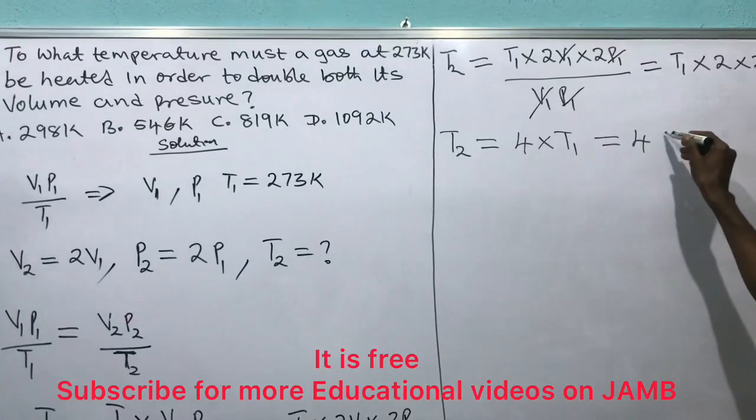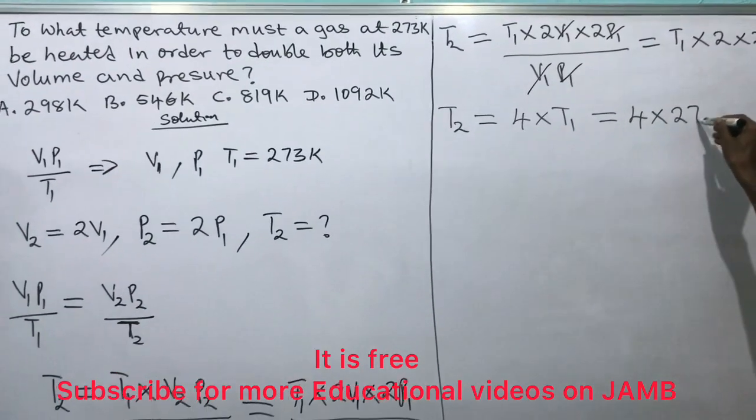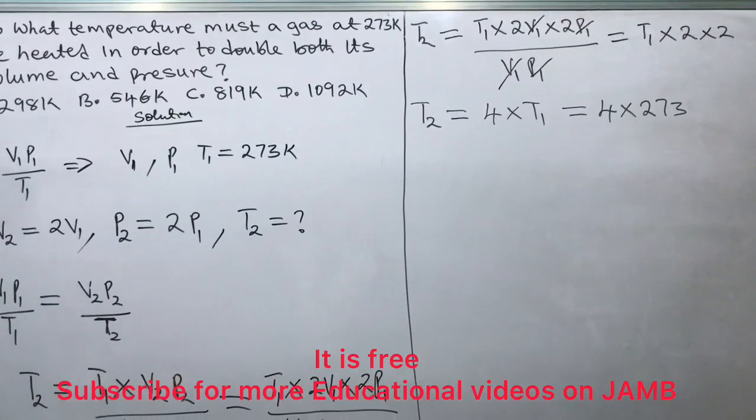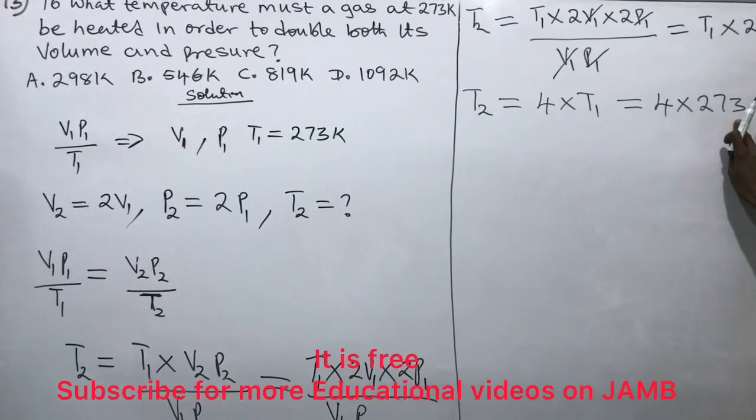And what's my T1? My T1 is given to me as 273. Are you getting what I'm talking about? They give it to me as 273, that's my T1.